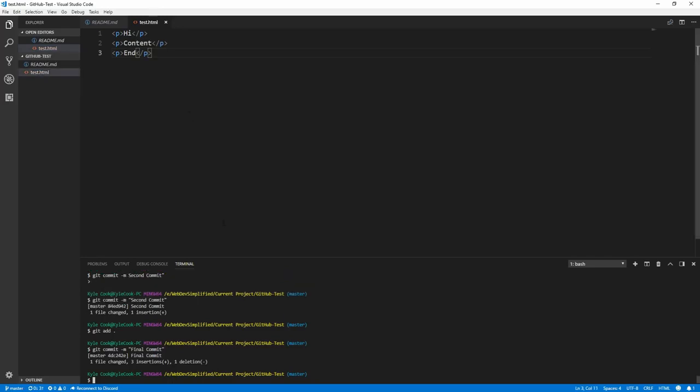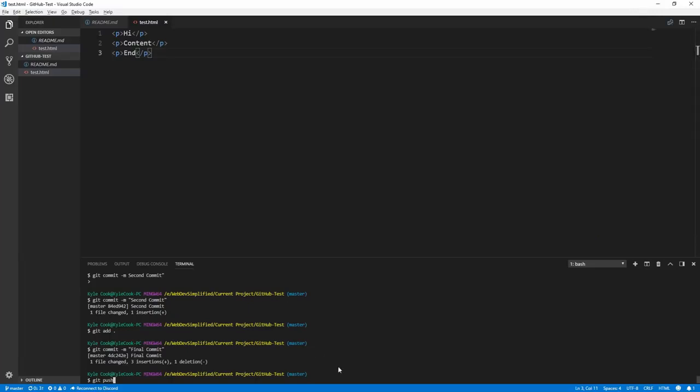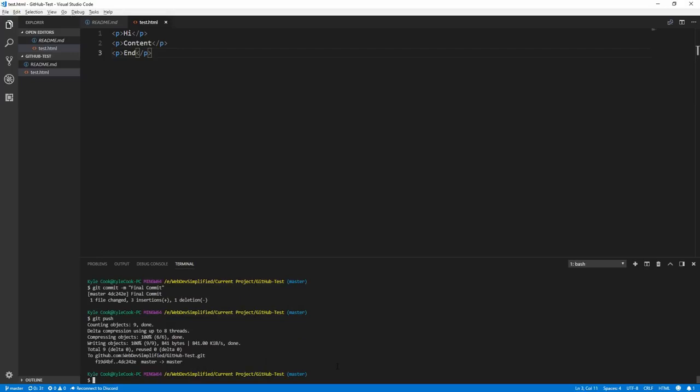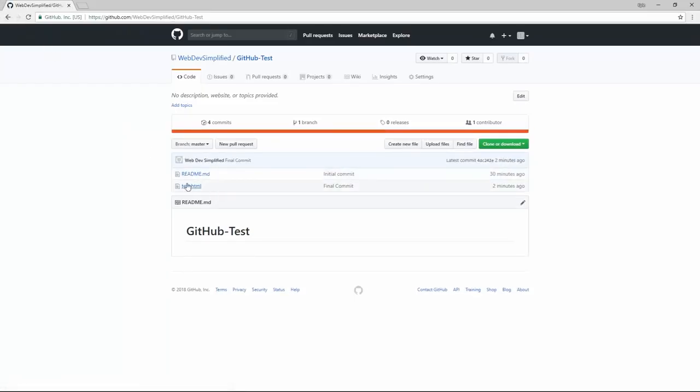Now that that's out of the way, let's push our changes to GitHub using the git push command. If we have Git and GitHub configured correctly, this command will automatically push all of our changes to our remote repository. Let's first look at our remote repository, refresh it, and see that none of our changes are currently here. In order to get our changes to show up there, we just need to run the git push command. If we hit enter, now this will push all of our changes to our remote repository, and if we head over to it, hit refresh, we'll see that these changes are now here, and it shows us the commit message that we sent with it as well.